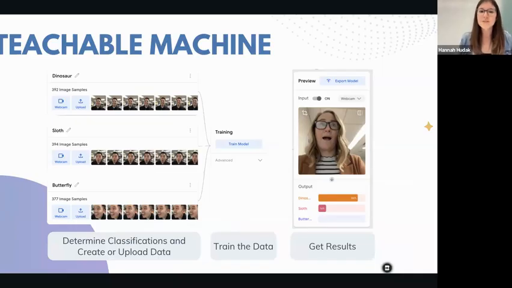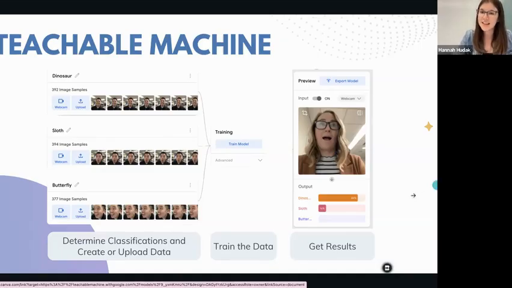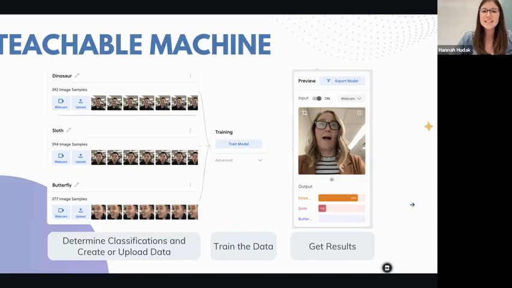So you can see in this example, we had images for dinosaur, images for sloth, and images for butterfly. You may have noticed that as I was farther away, I was being identified as a dinosaur, and our image samples are where the person is furthest away. When I got a little bit closer, I became a sloth. And when I got super close to the camera, I became a butterfly. Now, the machine knew this based on this data that I upload and then trained to get our results. But you may have noticed that the machine was not actually thinking like we do as humans. Instead, it was analyzing the image and deciding, am I dinosaur, sloth, or butterfly?